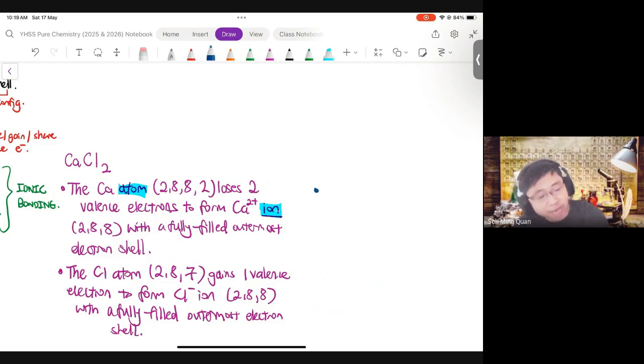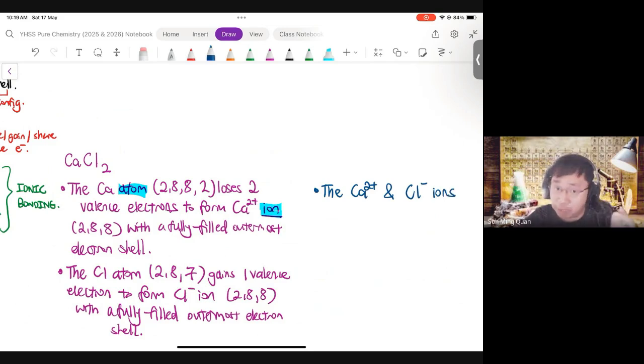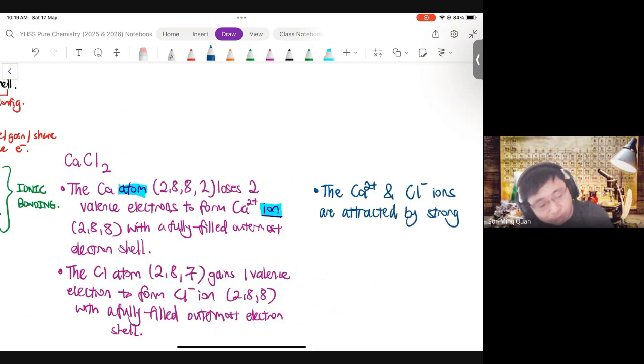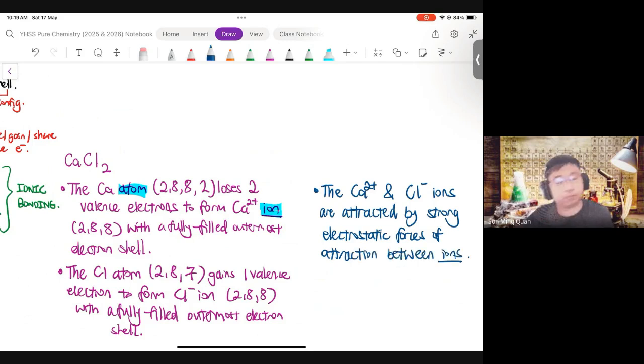And this is where you need to mention that the Ca2+ and Cl- ions are oppositely charged, so they are attracted by strong electrostatic forces of attraction between the ions. So you notice again, it's about ions. Okay, so it's between the ions.